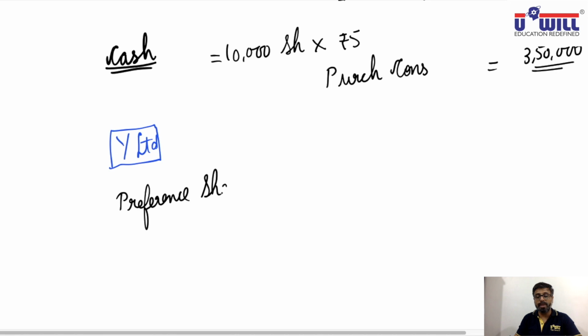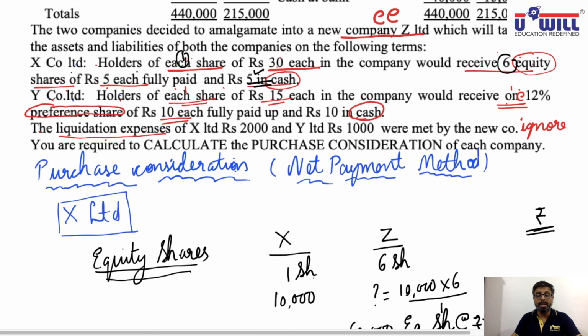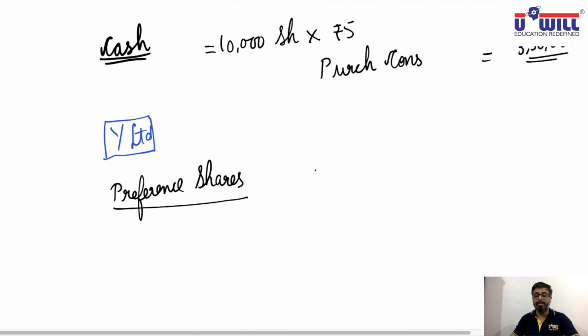So first we find the value of preference shares given to them. Holder of each share, against one share, here also one preference share would be issued. So in short, you'll write Y, Z: against one share of Y, one share of Z is given.